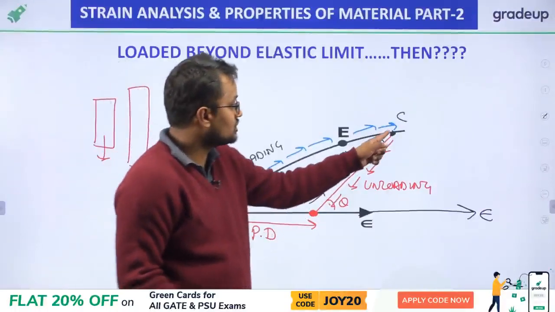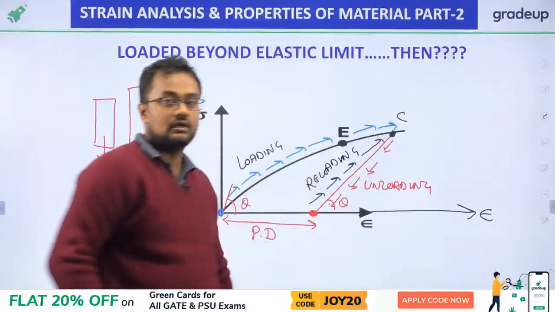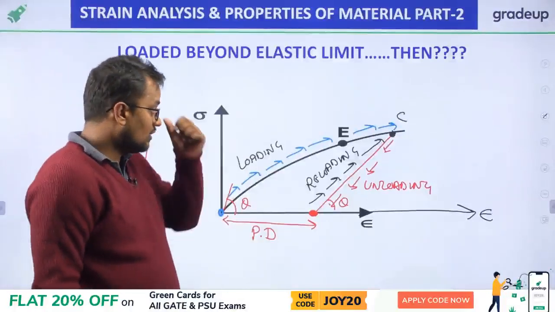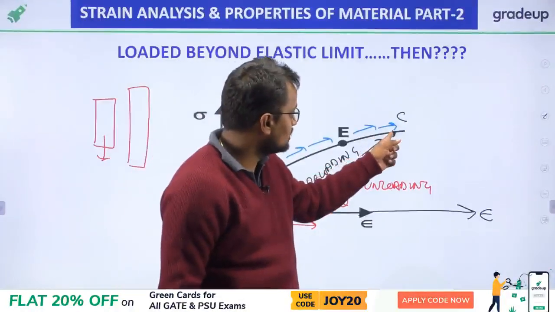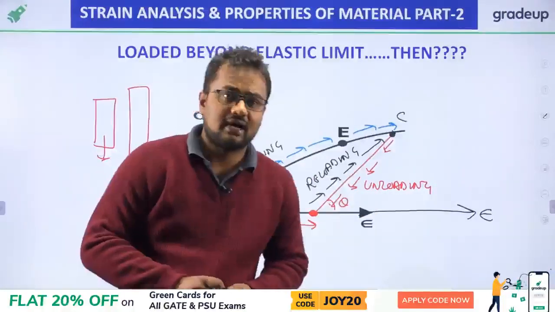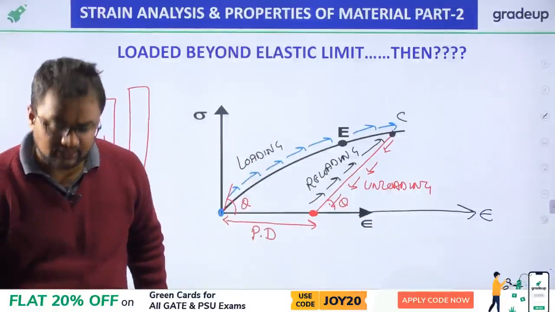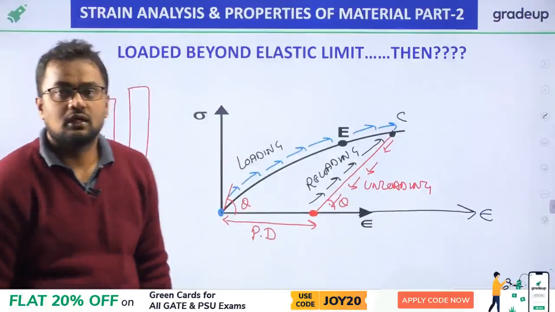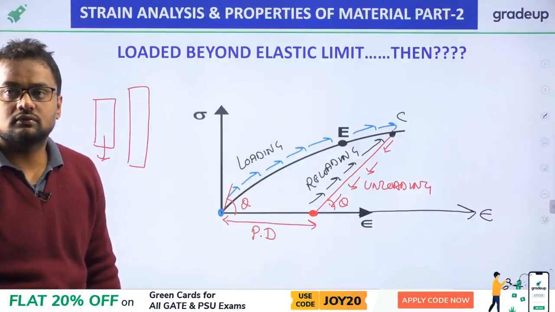And this will be proportional up to here. Proportional limit increases and ductility decreases. Ductility decreases why? While discussing ductility, I will tell you.